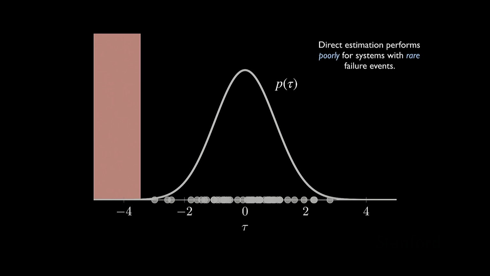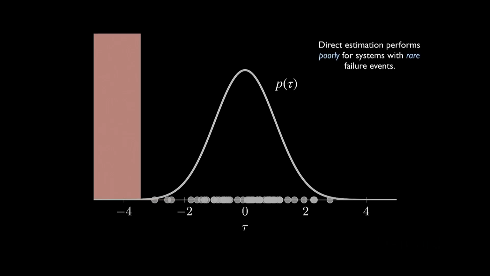and the whole reason that we wanted to talk about it was because we had this direct estimation algorithm where we would just sample from the nominal trajectory distribution and estimate the probability of failure from that. But then we realized that if failure events are rare, then we might not even get any failure samples. And so that's not going to work so well. We're just going to have an estimate of 0. And we also saw when we looked at the variance, I showed you the formula for the variance of the direct estimation estimator. And we saw that as the probability of failure decreases, that variance increases. So basically the estimator will get less and less accurate as our probability of failure decreases. And the only way to fix that is to get more samples, but we might require billions and billions of samples. So this could be very inefficient.